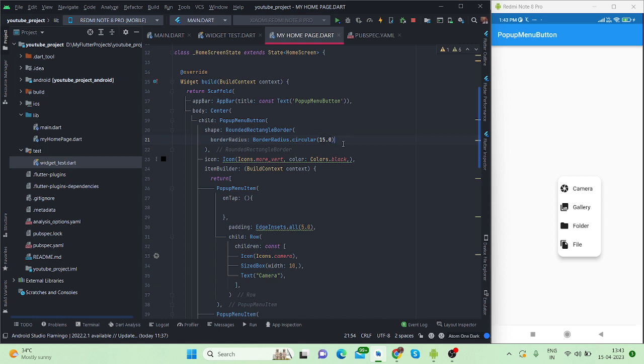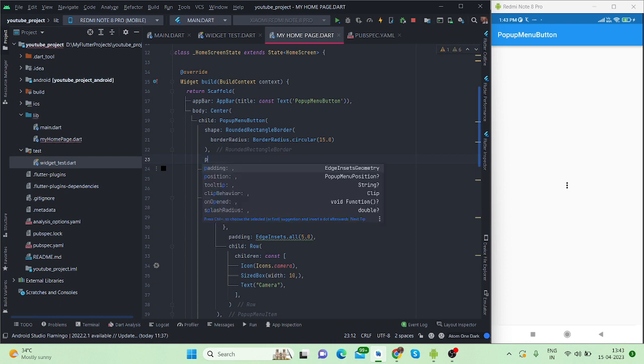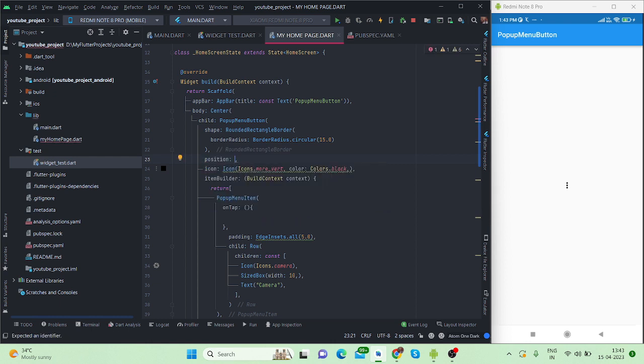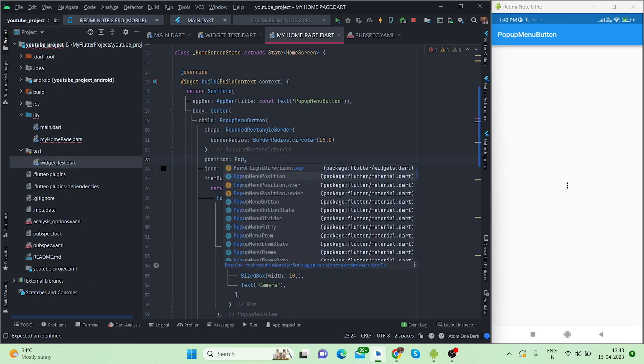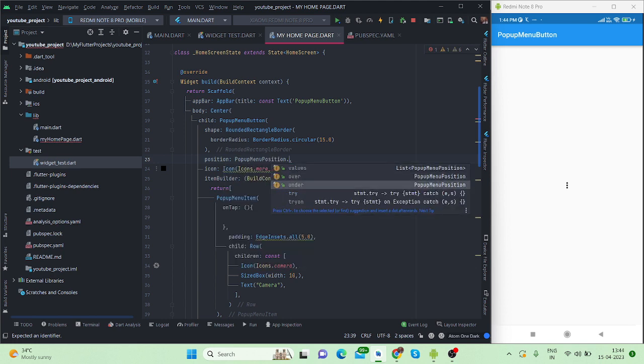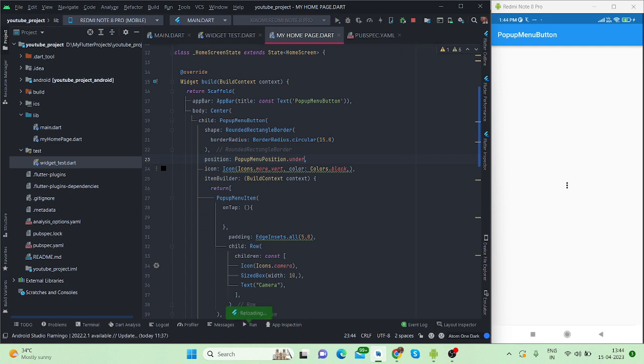And one more thing, when I am tapping on this, my 3 dot icon is covered by this option, so you can also handle this. It has also got a property for that, position. So PopupMenuPosition.under. Let me check. Now it is coming under it, it is looking fine, right? It has also got padding and all those things.